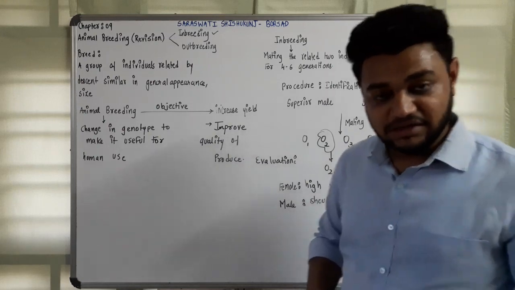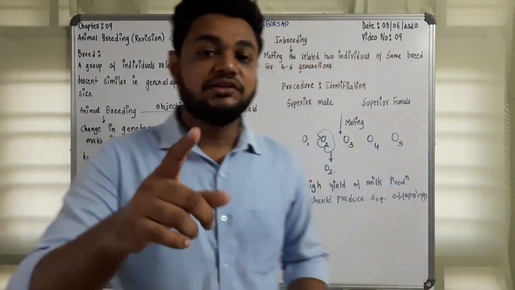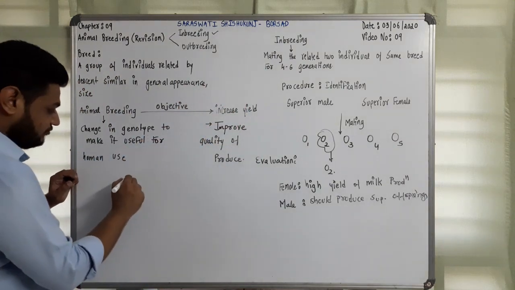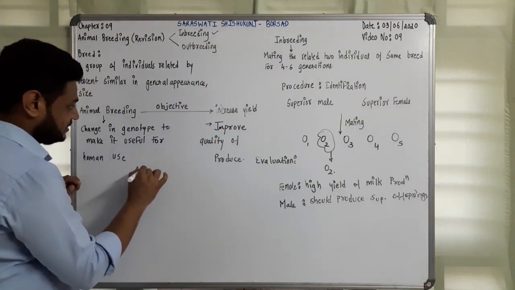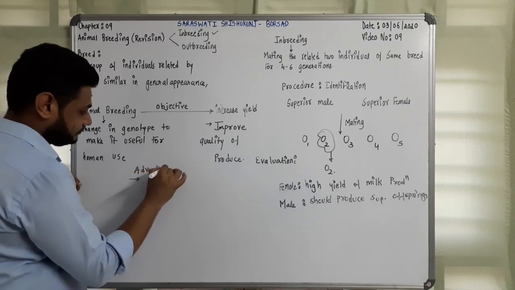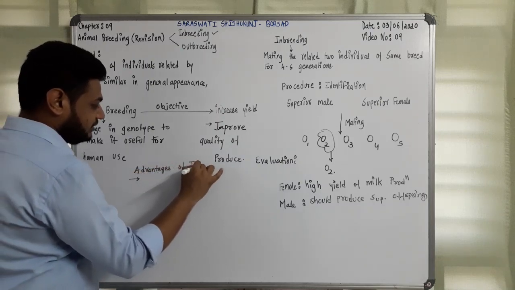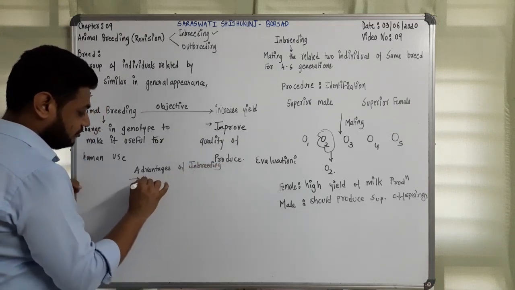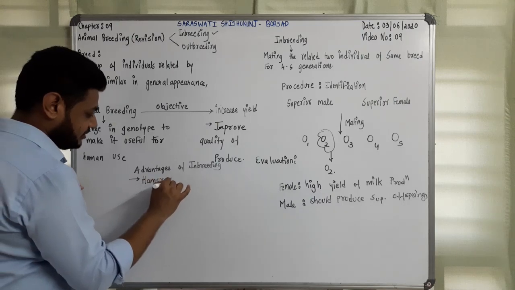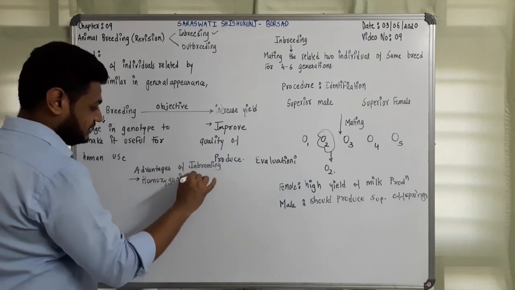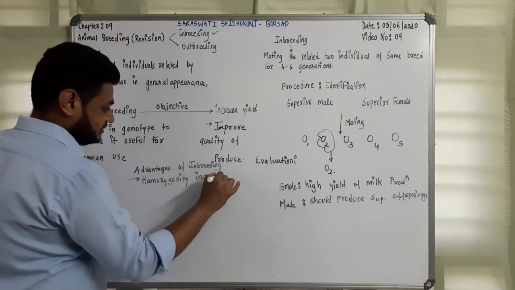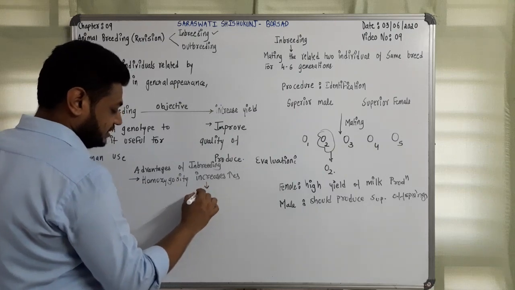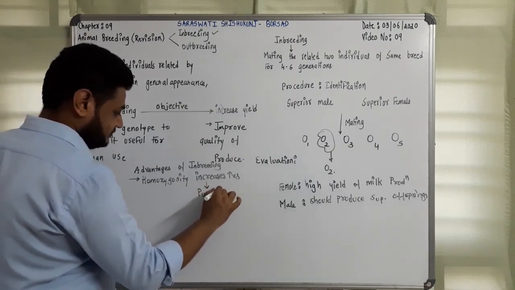If you continuously undergo inbreeding, you get a homozygous condition, meaning the same type of alleles. Homozygosity increases, and due to that we can create pure lines.